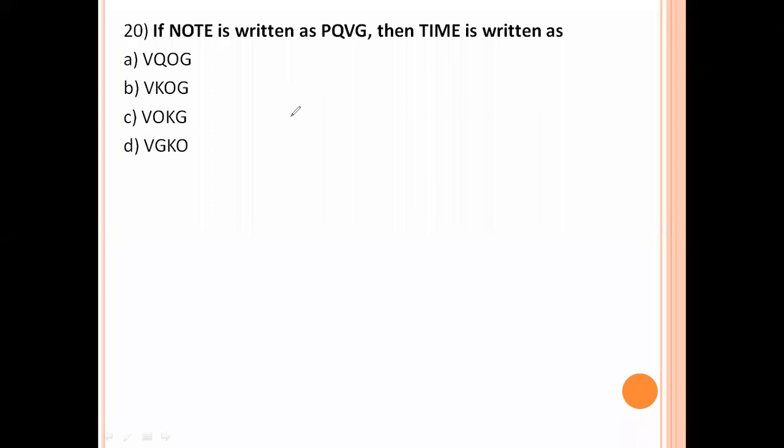If node is written as PQVG, then time is written as NOP plus 2, OPQ plus 2. TUVIJK, VKOG. Option number B is the right answer.